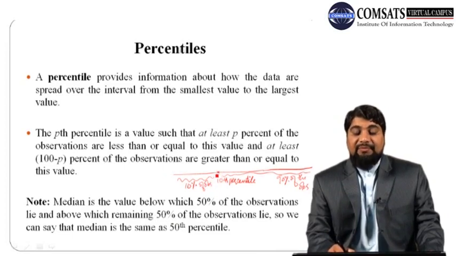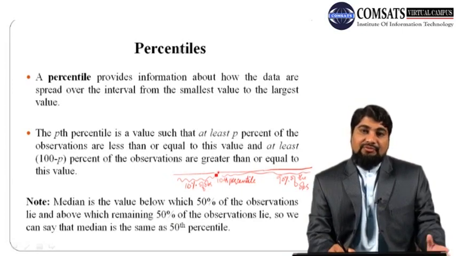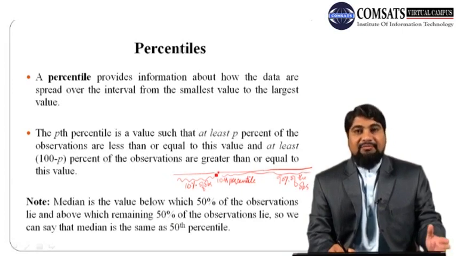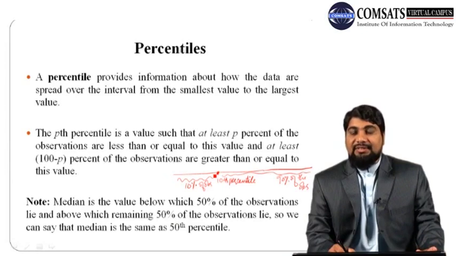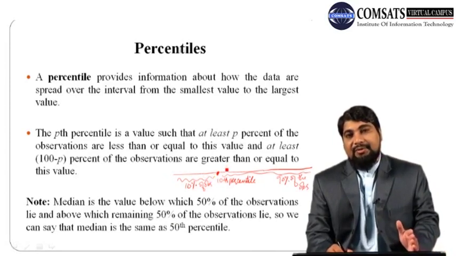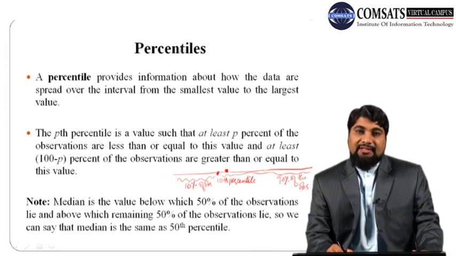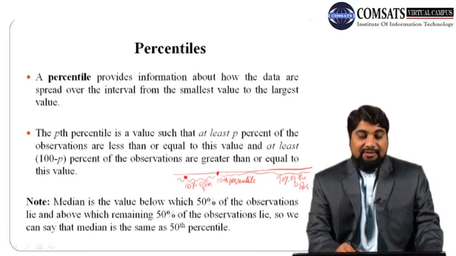Similarly we can define the 20th percentile as the value below which 20% of the data lie and above which the remaining 80% of the data should lie. And similarly the 50th percentile means that below it 50% of the data lies and above it the remaining 50% of the data lies.